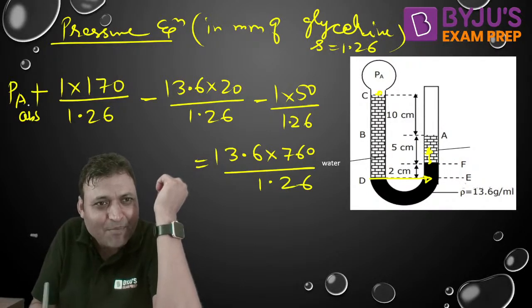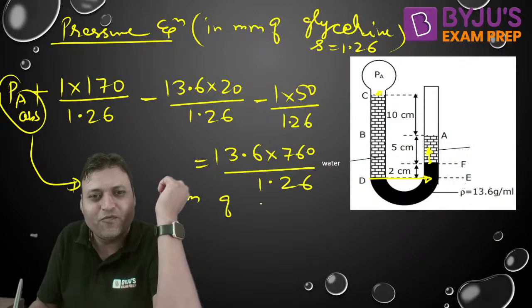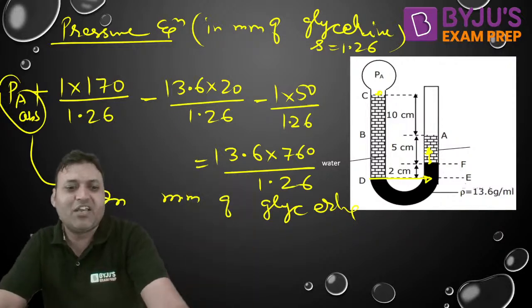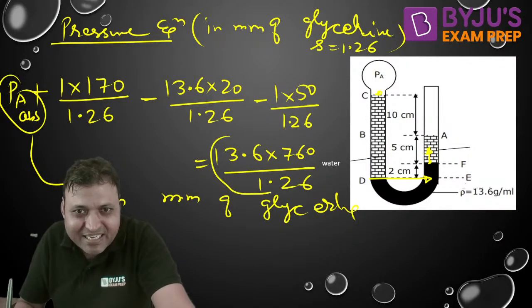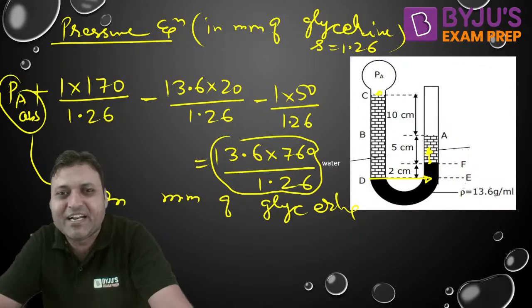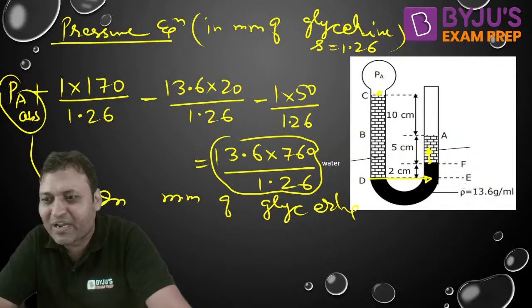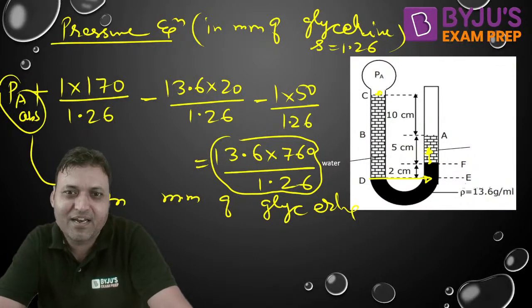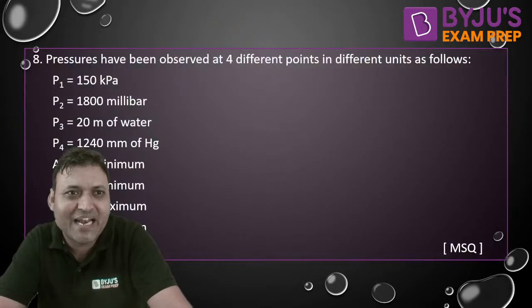That will give you the absolute pressure in millimeter of glycerin. I hope it is clear. That will give you the answer in millimeter of glycerin. Do not write 760 because you need to convert it into glycerin. You need to convert the atmospheric pressure also in terms of glycerin. I hope it is clear. Is it all fine? Can we move to the next one?